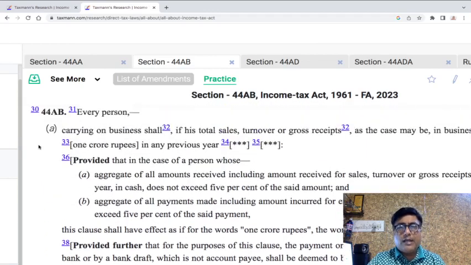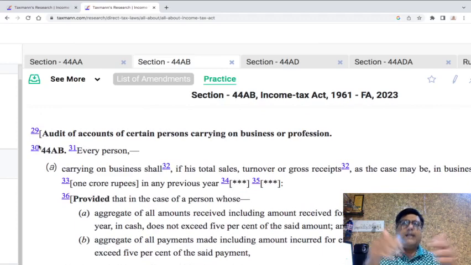I have purposefully not dealt with the maintenance of books of accounts in case of a profession because it is a very simple situation. That is given in rule number 6F. It does not require any kind of discussion. One can go through rule 6F quickly and get clarity on this.